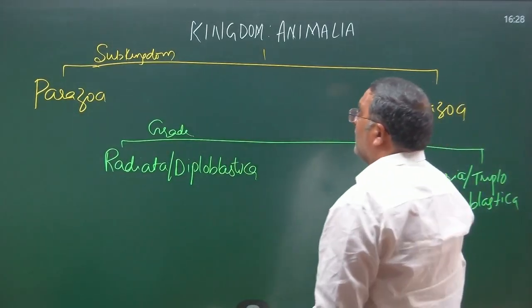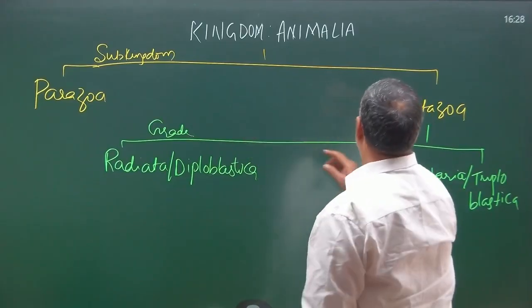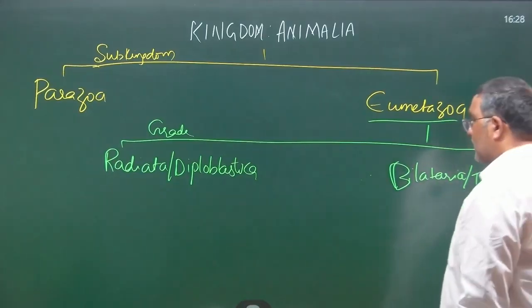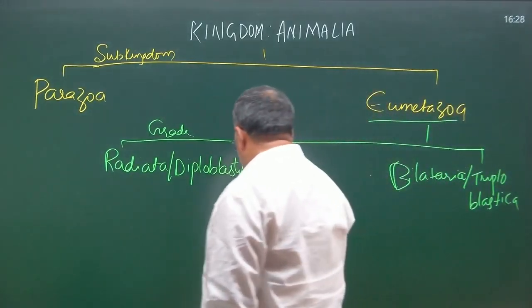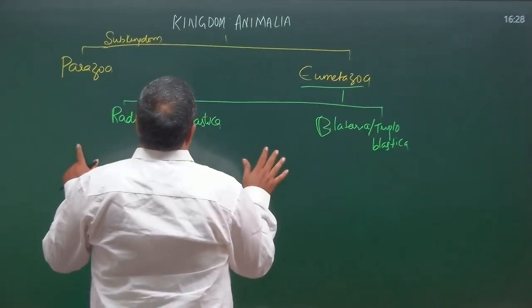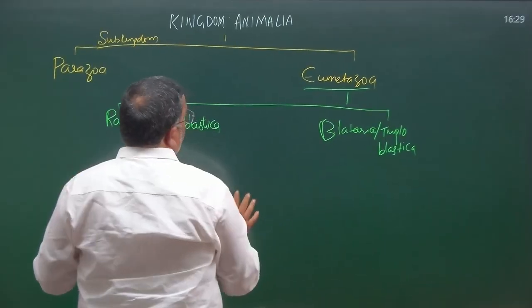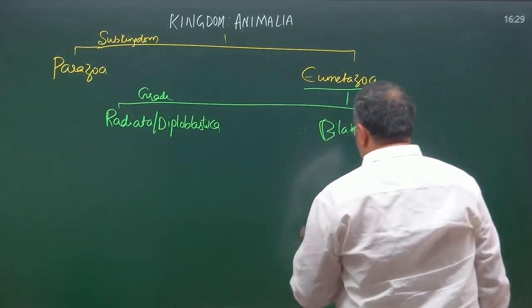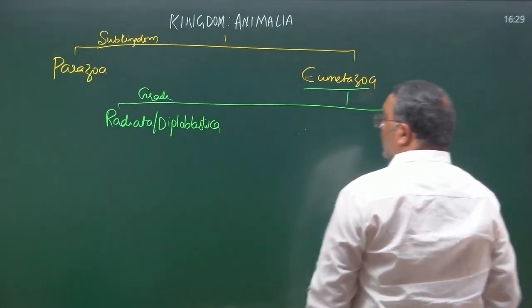Subkingdom Eumetazoa is further classified into two grades. What are the two grades? Grade Radiata or Diploblastica and grade Bilateria or Triploblastica.